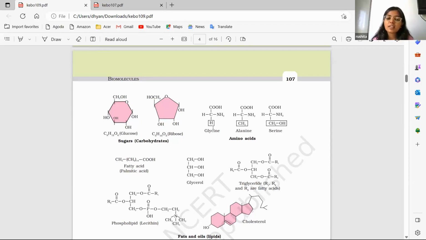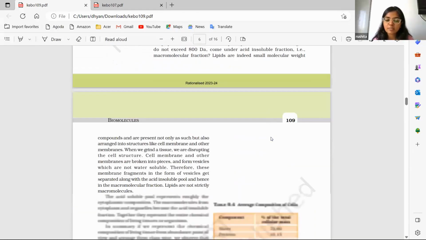Like in glycine, there is a hydrogen group. In serine, there is an alcohol group attached. So that changes in all the amino acids. So the ones given in the chapter, you should know their structures. It can be given in the MCQs also.